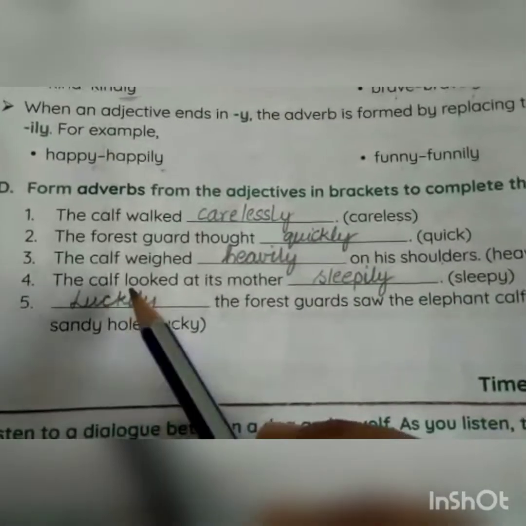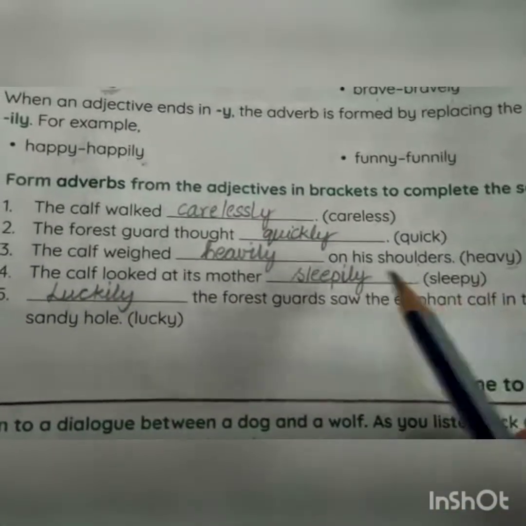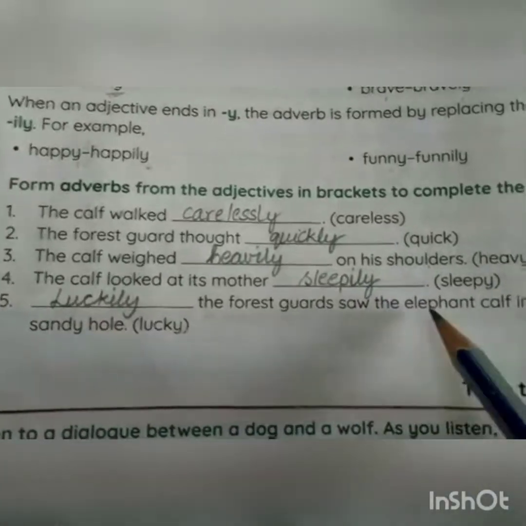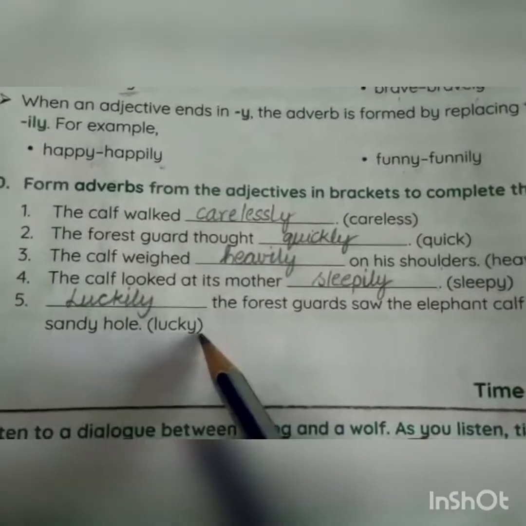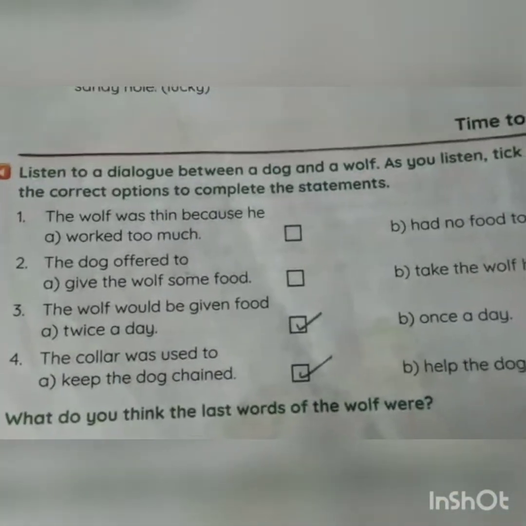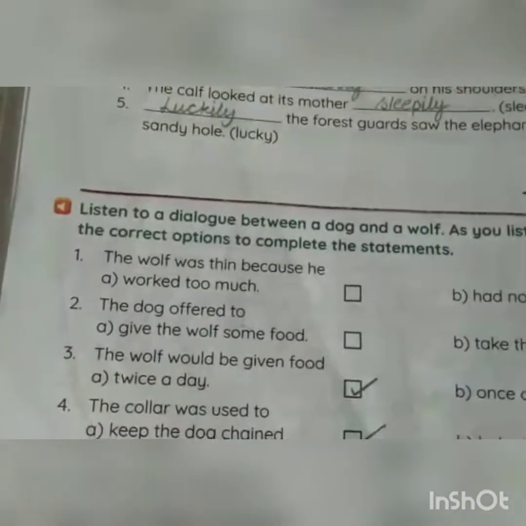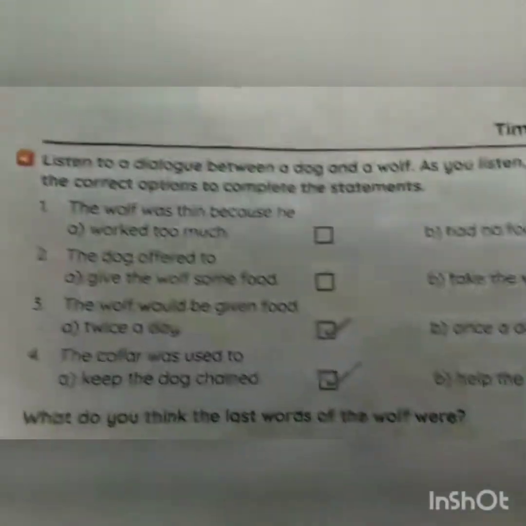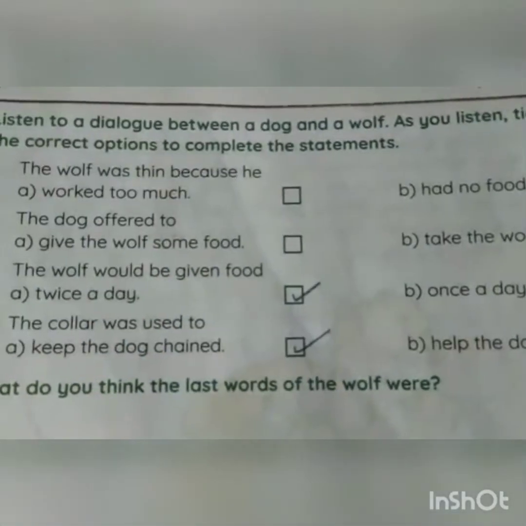Heavily. Fourth one, the calf looked at its mother sleepy. Remove y and add ily. Sleepily. Fifth one, dash the forest guard saw the elephant calf in the sandy hole. Lucky. The word is lucky. Remove y and add ily. Luckily. Next one, children. Listen to a dialogue at the last of your book on page number 135. You have to read the 8th lesson paragraph, infant rescue, and finish this. This is your homework. I will send you the PDF also.